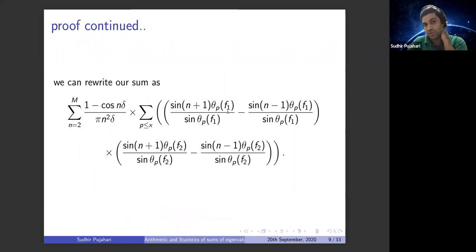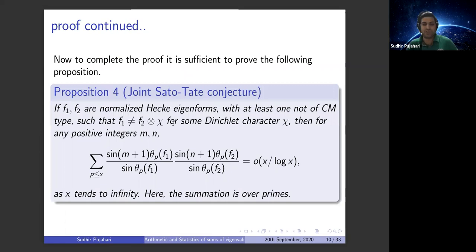So basically, if we want to estimate this, that means what? We have to estimate the product of this into this, this into this, and this into this. So in other words, we have to estimate something which involves a product of two sine functions. In particular this, so as previously, F1, F2 are always our normalized Hecke eigenforms, so that one is not a twist of the other. Then to prove our theorem, we have to show that this is little o of pi x.